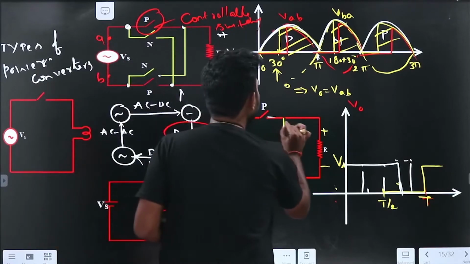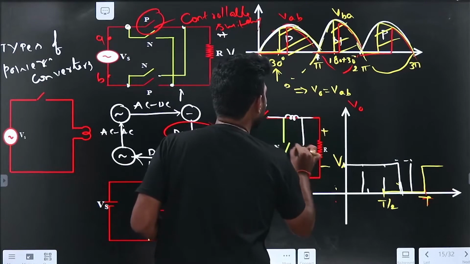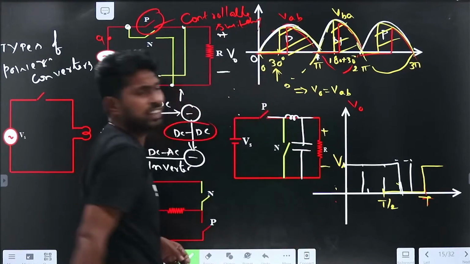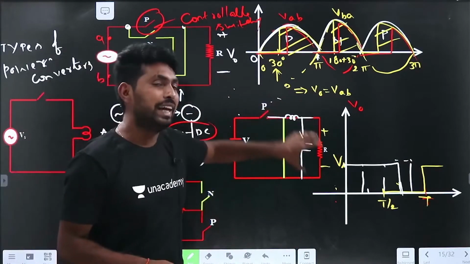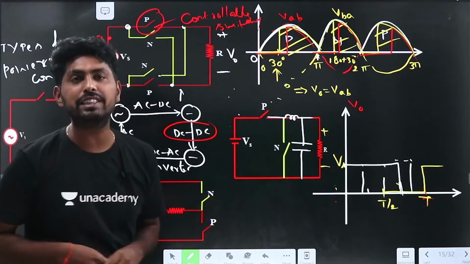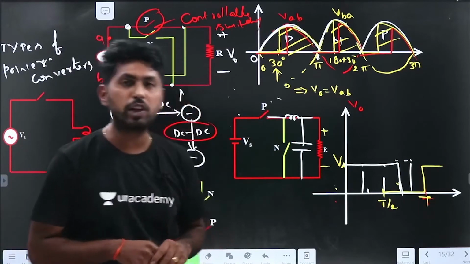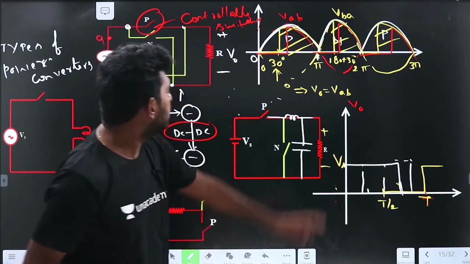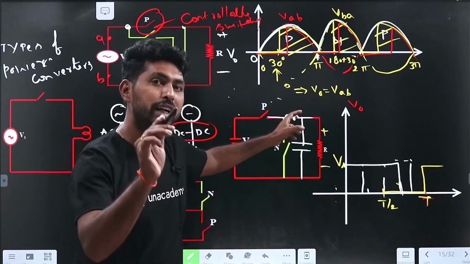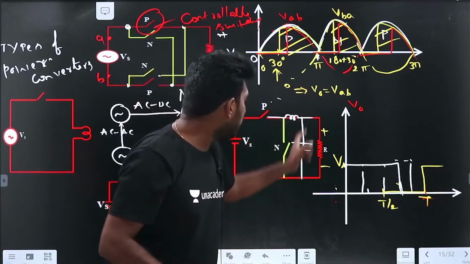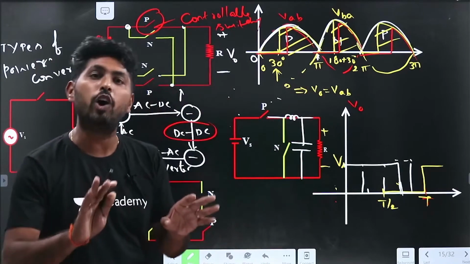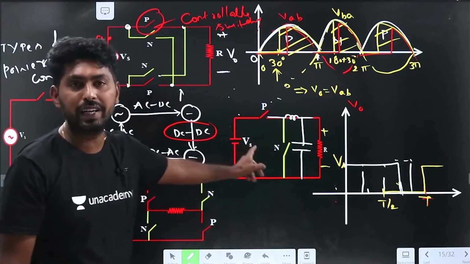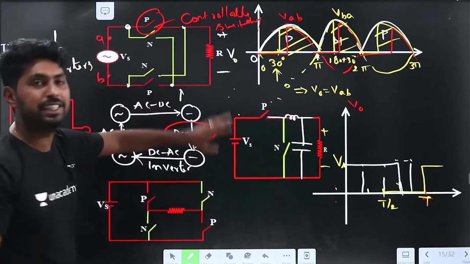If I keep the L and C, this circuit will be like this. So it is a buck converter, which we will discuss later. Energy storage elements are included in the circuit to eliminate the input and output harmonics. Inductance is included to eliminate the input current harmonics, and the capacitor is included to eliminate the output voltage harmonics. Now you are clear, right? So now we are clear with the DC to DC converter.